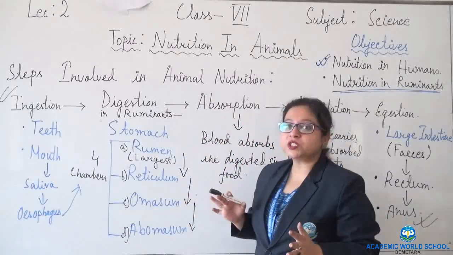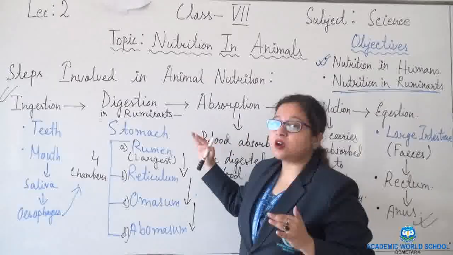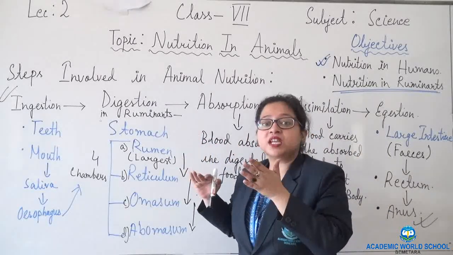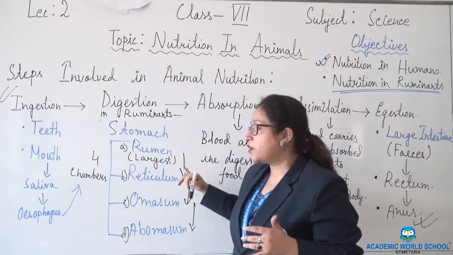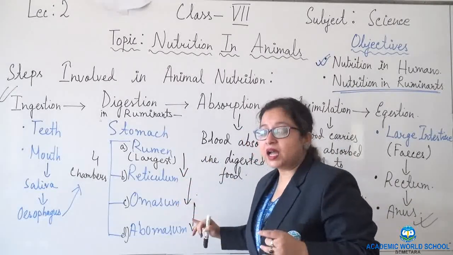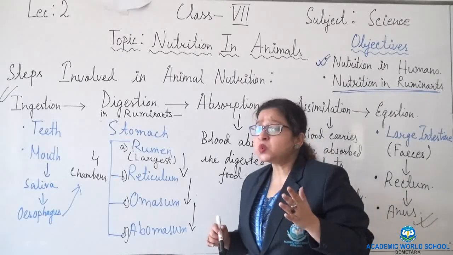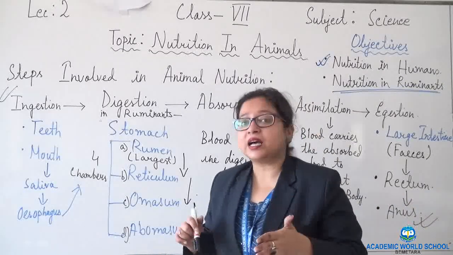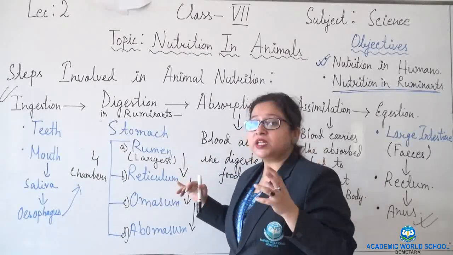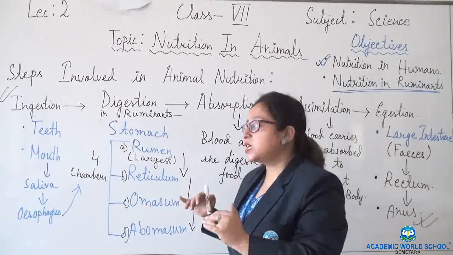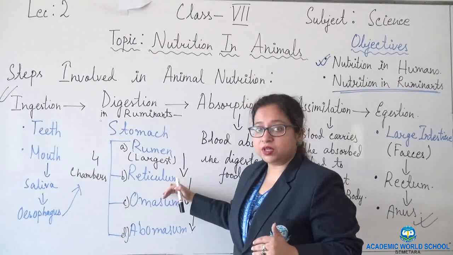So, what are the four chambers? The four chambers of the stomach present in ruminants, that is the grass-eating animals, are rumen, reticulum, omasum and abomasum. Which is the largest chamber? The largest chamber is rumen. From rumen the partially digested food, that is cud, is passed to reticulum.